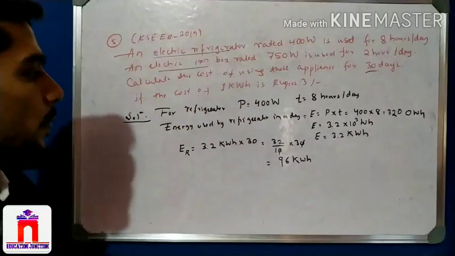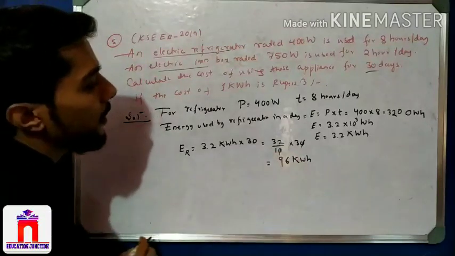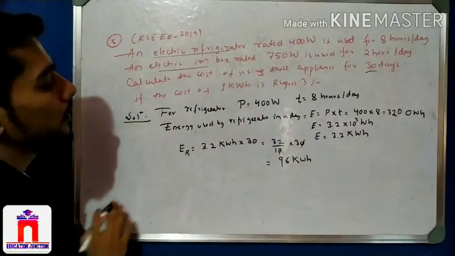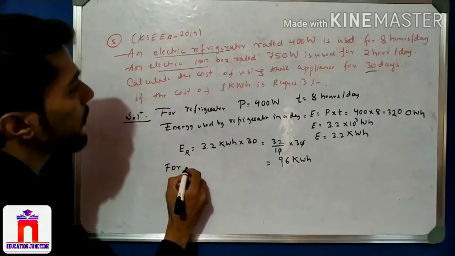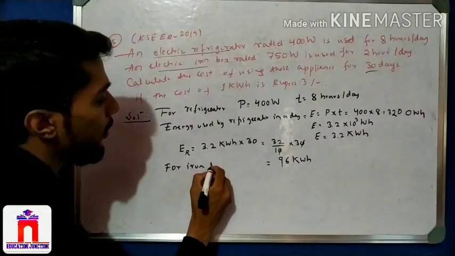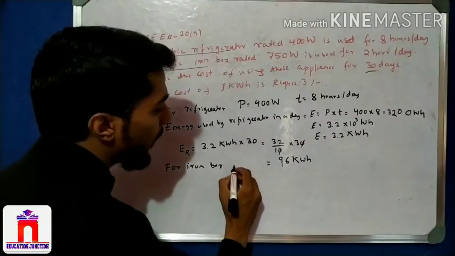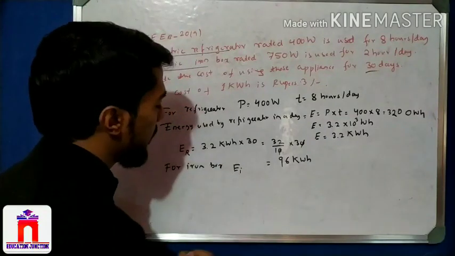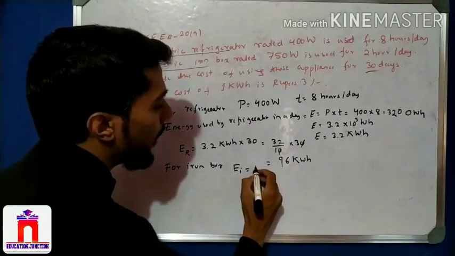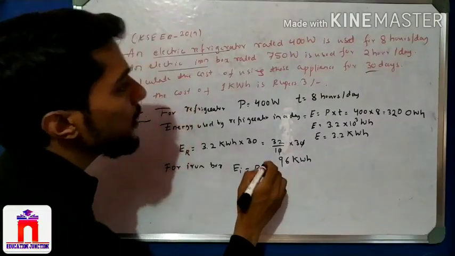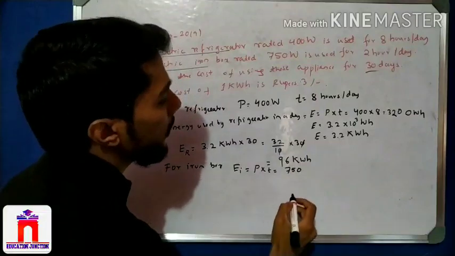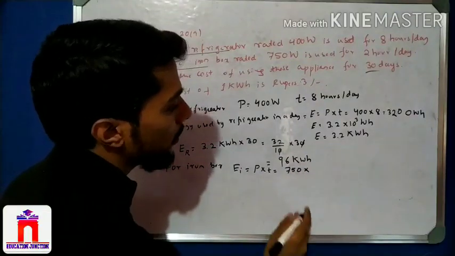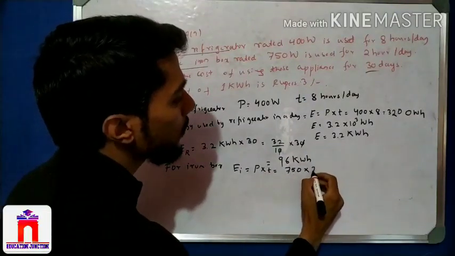Now take the second one, the electric iron. For the iron box, for one day, energy is P into T. P is 750, into time 2 hours.